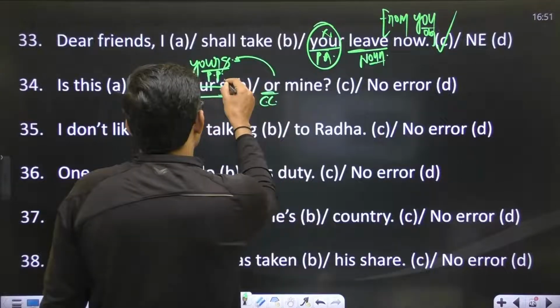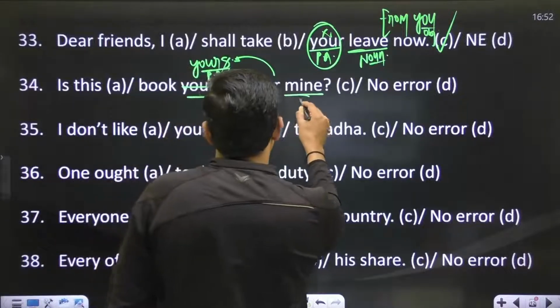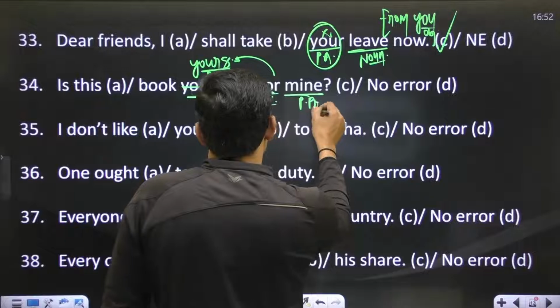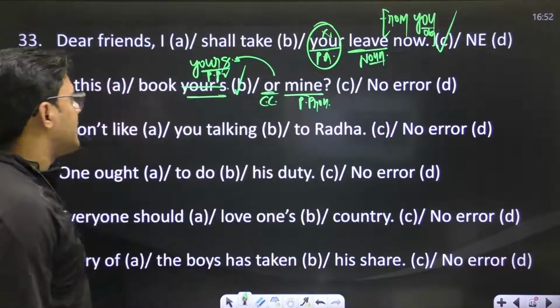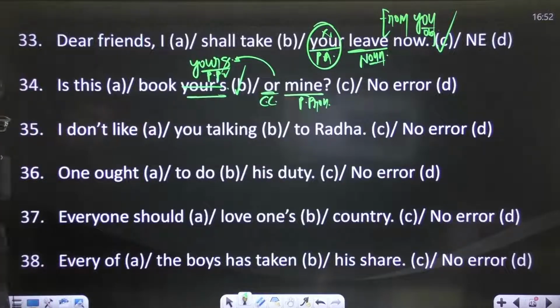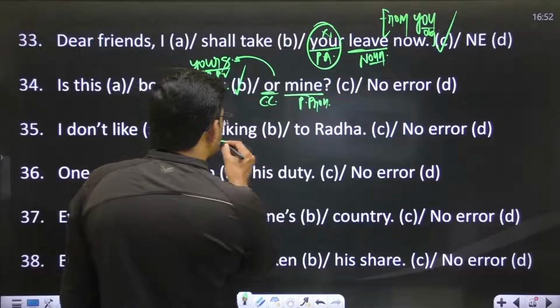Before the coordinate conjunction you have the possessive pronoun yours, and this one is also a possessive pronoun. Mine is also a possessive pronoun. You have an error in part B. Okay, next one is: I don't like talking to Radha.